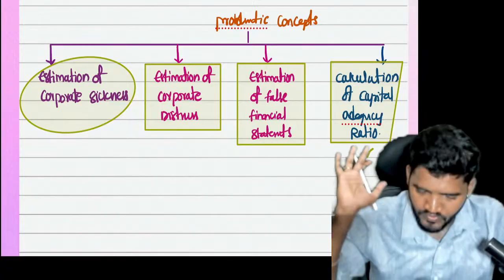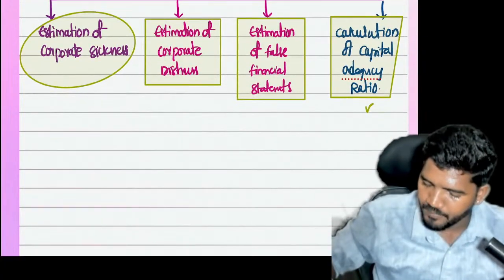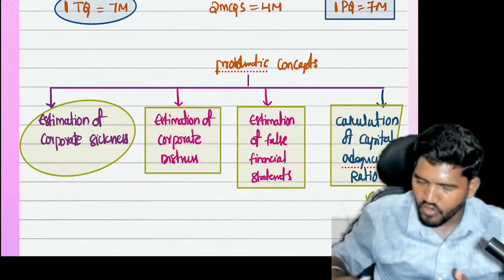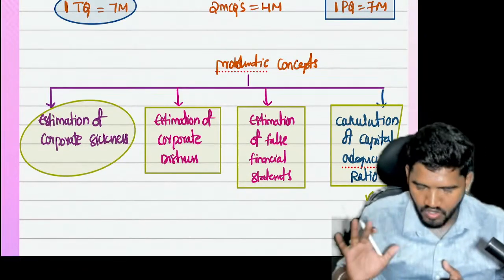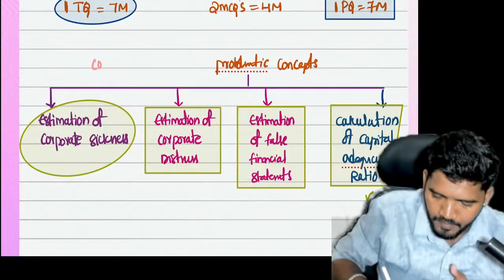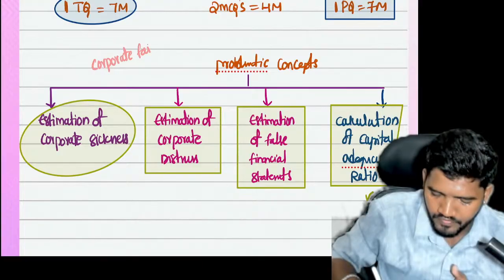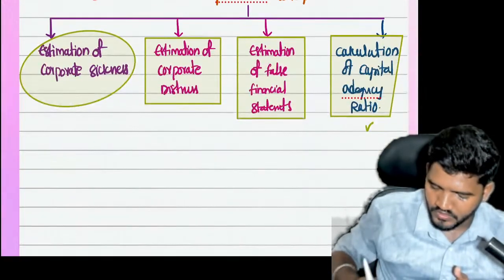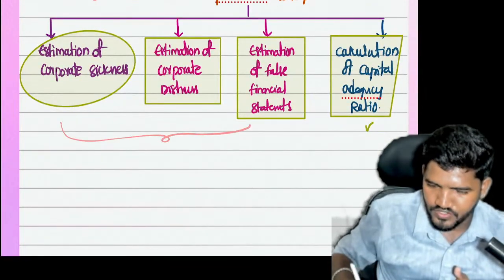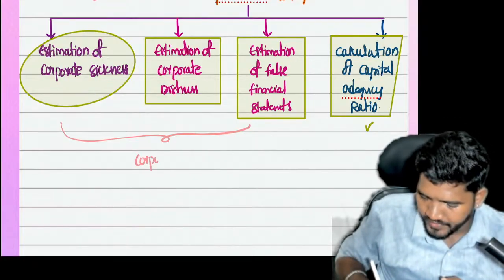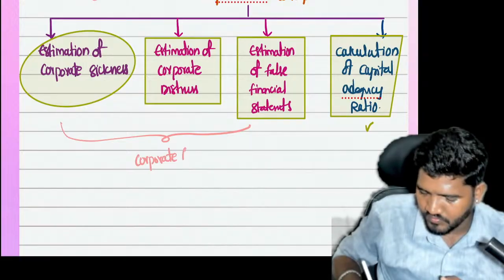Hope you guys are clear. Now, when it comes to estimation of corporate sickness, all these concepts relate to corporate failure. Not all concepts, these three concepts are known as corporate failure concepts.